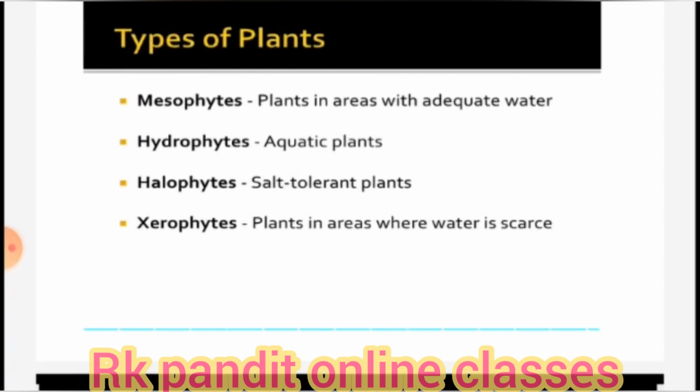But I will also give you information about the fourth type, that is helophytes. Okay, now first we'll see what is mesophyte. Mesophytes means plants in areas with adequate water. Adequate means sufficient water, and they need a moderate amount of water supply for their survival. They have medium sized roots and bear normal green leaves.